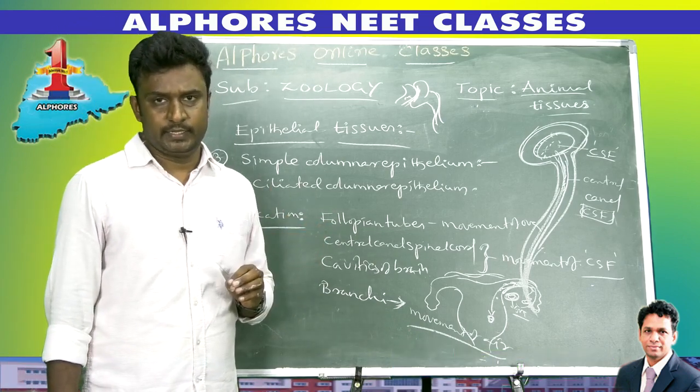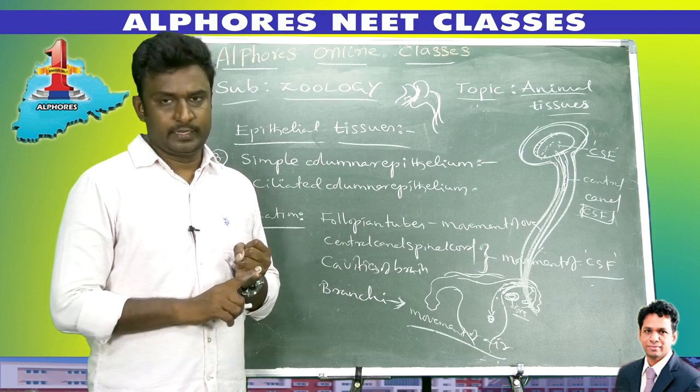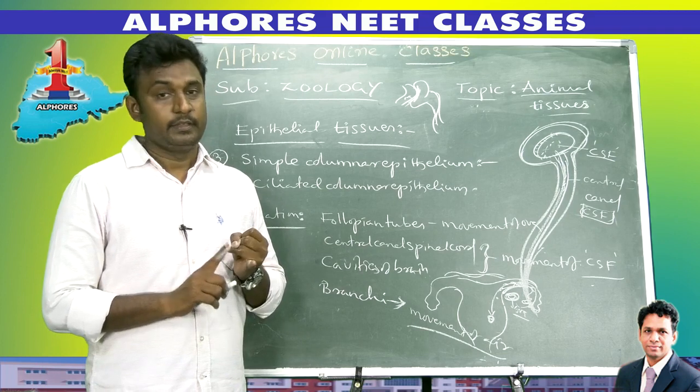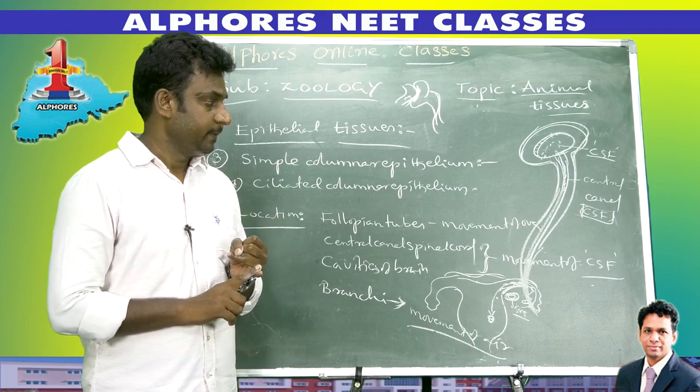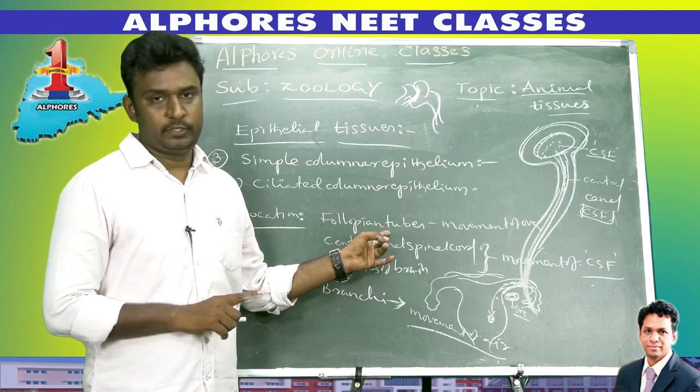That means ciliated columnar epithelium is located at places like respiratory passages, then the movement of the ova like fallopian tubes.